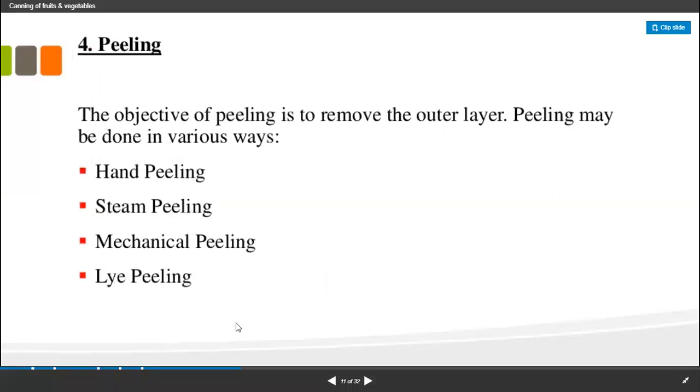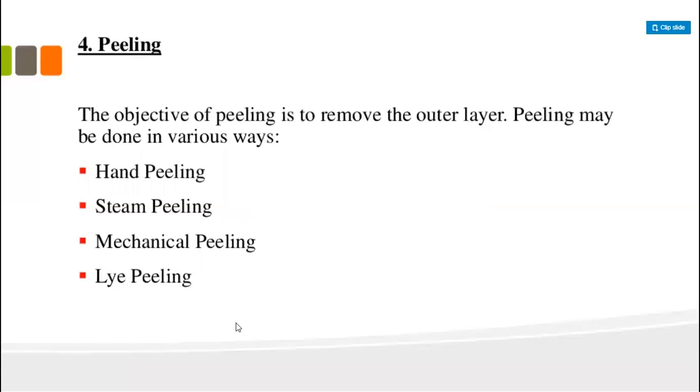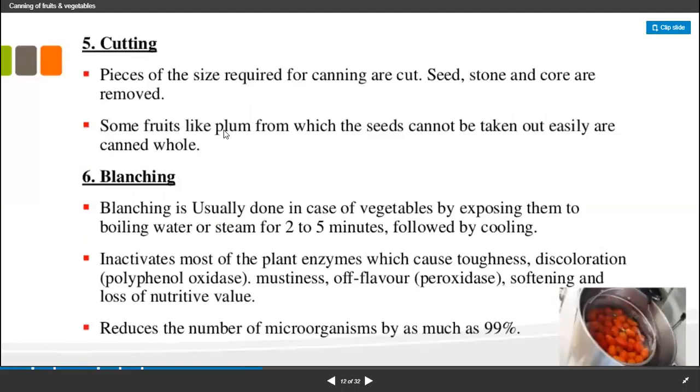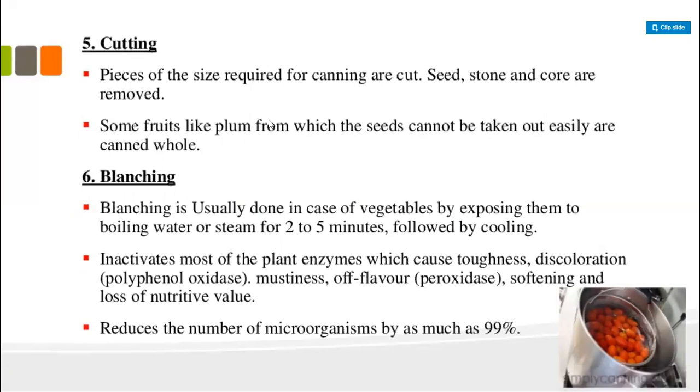Next, after washing, the food material is peeled. The peeling is conducted by hand peeling, steam peeling, mechanical peeling, or lye peeling. The mechanical peeling is conducted using machines. After that, the food material is cut into pieces by hand or other methods.